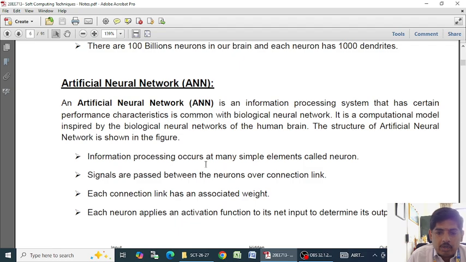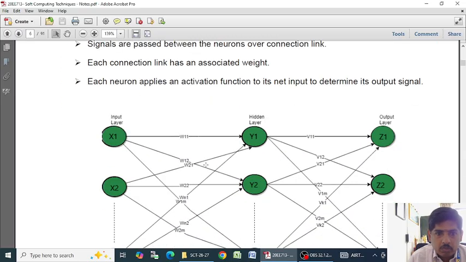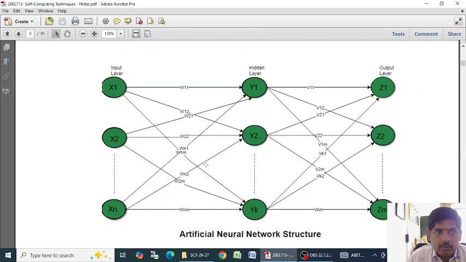Signals are passed between neurons over connection links. Each connection link has its own associated weight. Each neuron applies an activation function to its net input to determine the output signal. So this is the structure of the artificial neural network. See this diagram. Here x1, x2, x3 up to xn act as the input neurons. All these input neurons we call the input layer. Then y1, y2, y3 up to yk act as the hidden layer, and z1, z2, z3 up to zn act as the output layer.